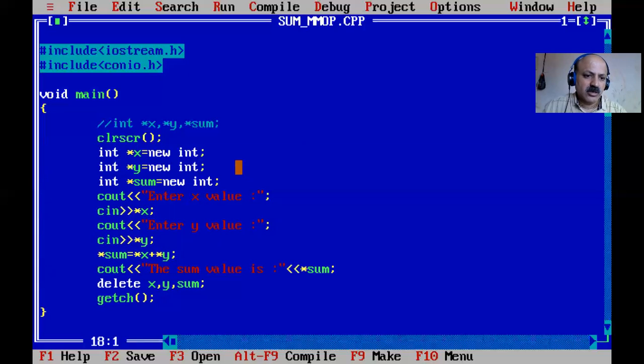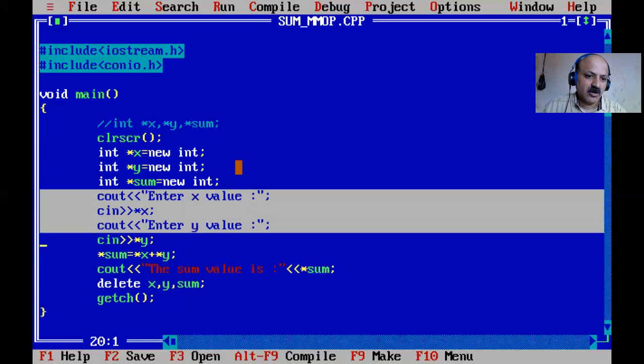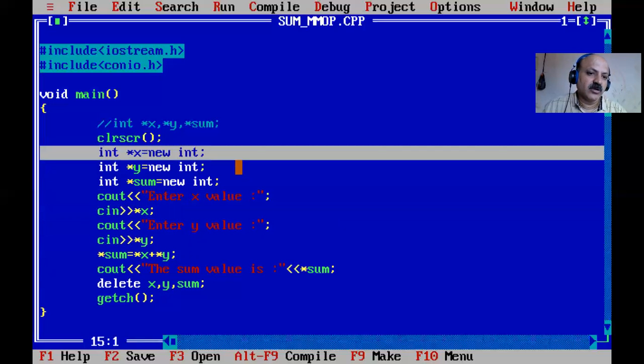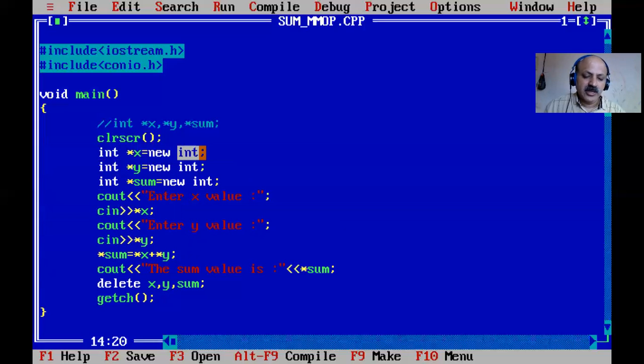That is not possible here because now we scan our X and Y values. If you use static values, then you can take all three in one. So we can say: declare a pointer variable and allocate memory using the new operator, and after the data type, in parentheses, give the static value.